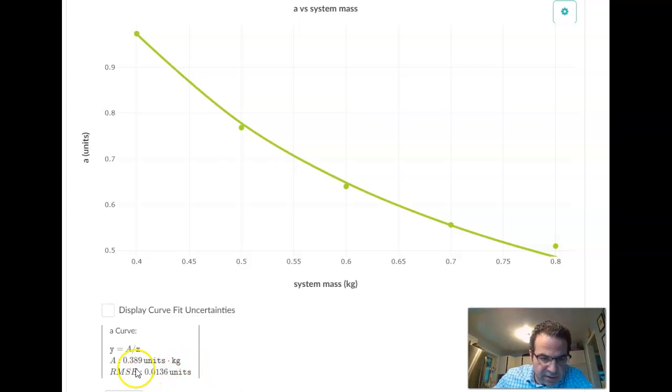And notice down here, we have our y equals a over x as our equation. And the value for a is 0.389, right? And that is going to carry some special significance. We're going to talk about that in the next video. So make sure you have your graph as inversely proportional and then grab your equation as shown.